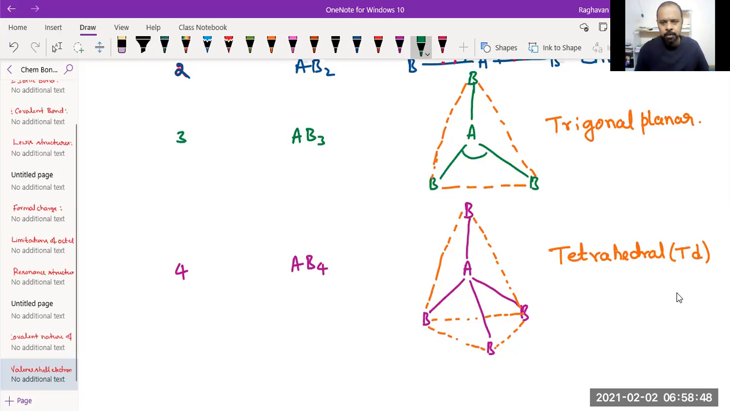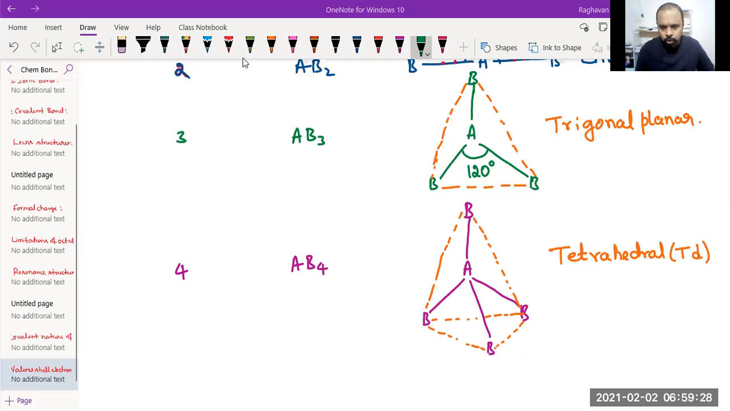Now the angle between two bonds in the previous triangular structure should be 360 divided by 3, which is 120 degrees. Whereas here, since it is a non-planar structure... why do we call it non-planar? Because all the atoms of AB4 are not lying in one plane. Two B surrounding atoms are in one plane, and the remaining two B atoms are in a perpendicular plane. So it is not two-dimensional, it is a three-dimensional structure.